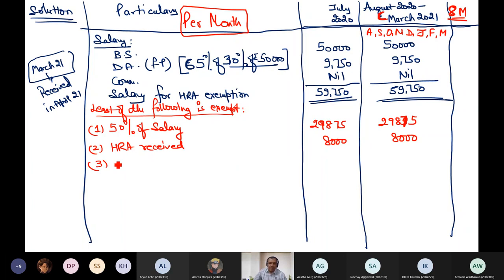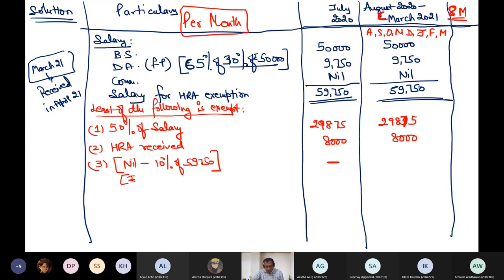Third point. Now there is a change. Rent paid minus 10% of salary. For the month of July, how much is rent paid? Nil. So minus 10% of salary, which is 59750 into 10%. It becomes nil or negative. So point C becomes blank, negative. And same concepts. How much is the rent per month from August to March?